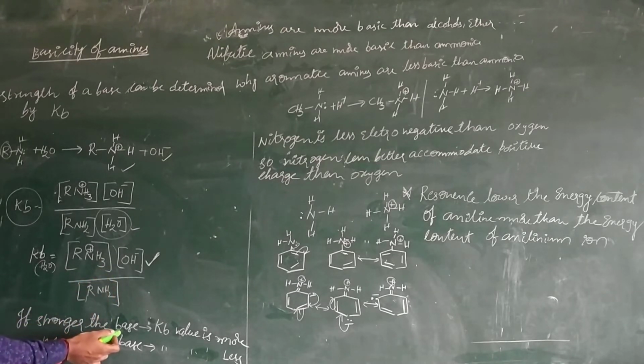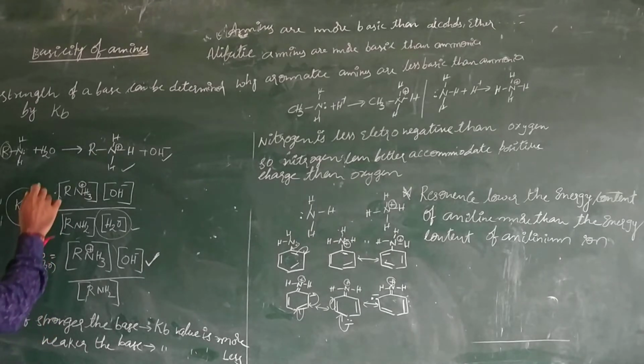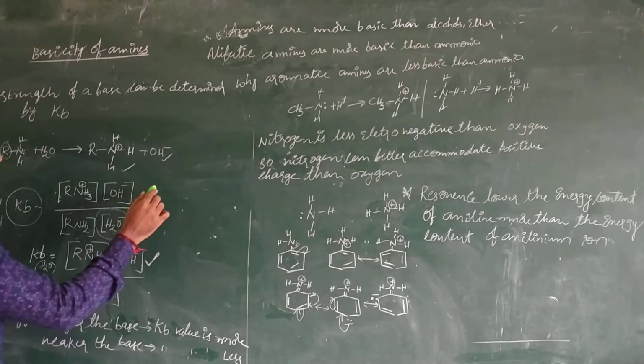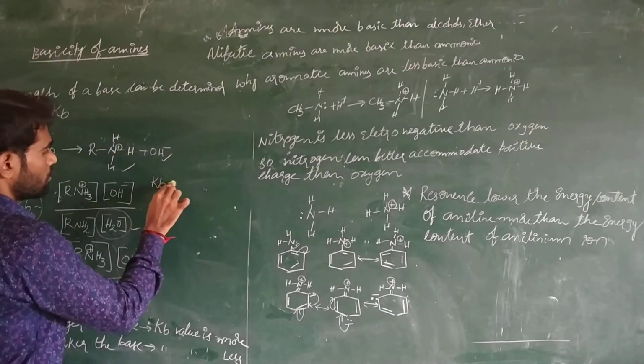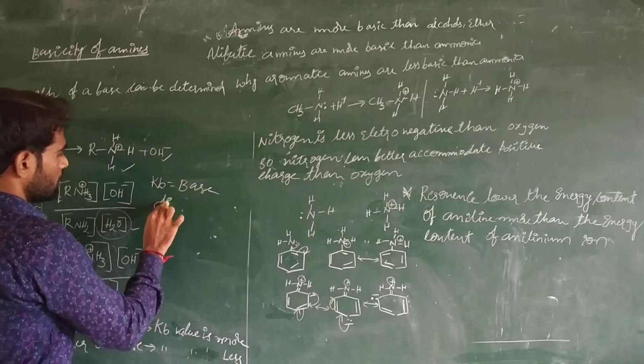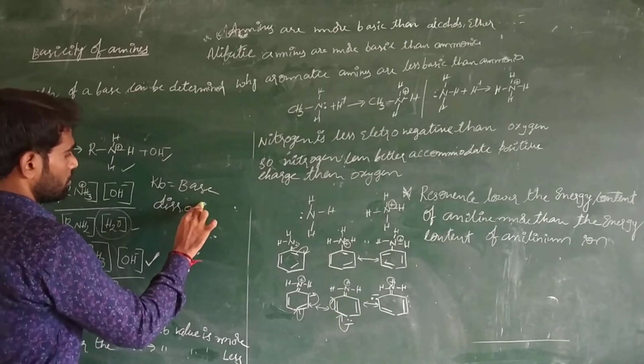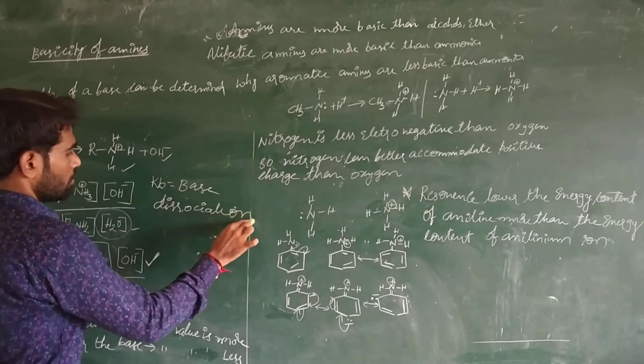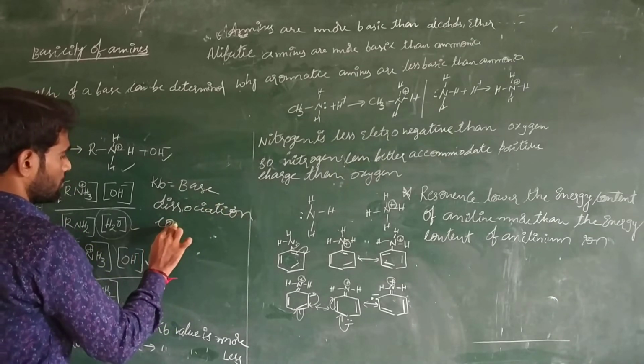The stronger the base, the higher the Kb value. The weaker the base, the lower the Kb value. What is Kb? Kb is nothing but the base dissociation constant.